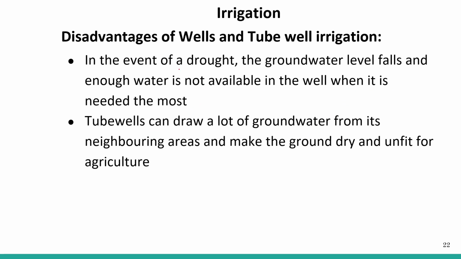In the event of a drought, the groundwater level falls and enough water is not available in the well when it is needed the most. So when there is a condition of drought, at that particular time, the groundwater goes very low, and well water is not available. And at that crucial time, we require a lot of water for our irrigation. So we cannot be fully dependent on these wells for irrigation.